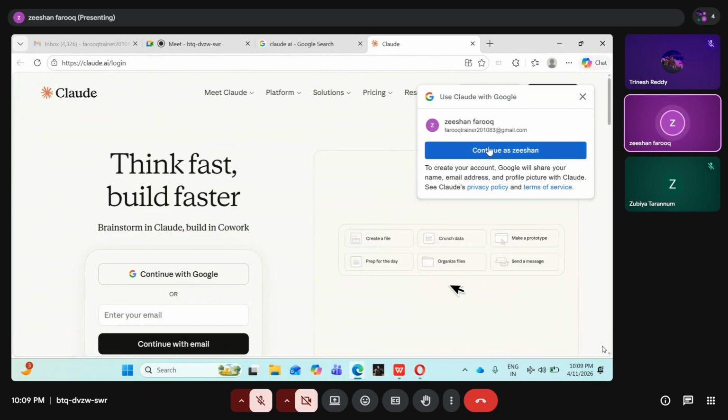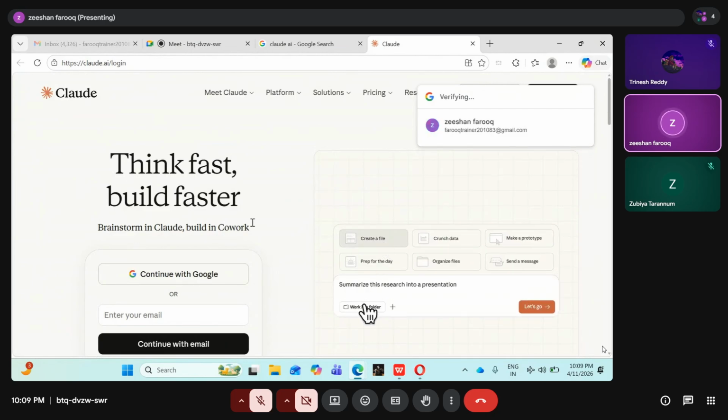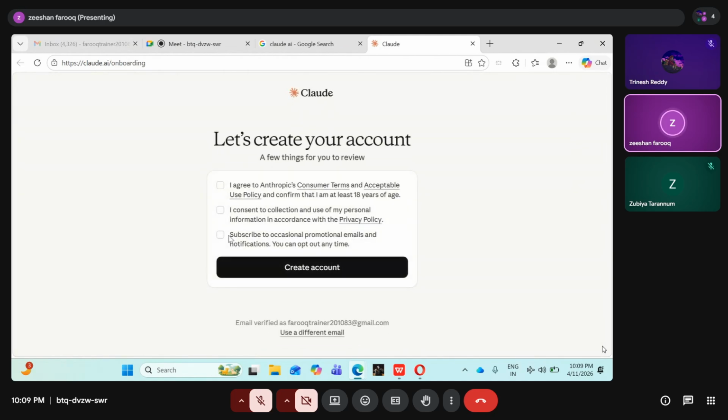Continue with my Gmail. I'm continuing with my Gmail. This will come like this. Let's agree to use Claude. I click here, here and here, and then create an account.